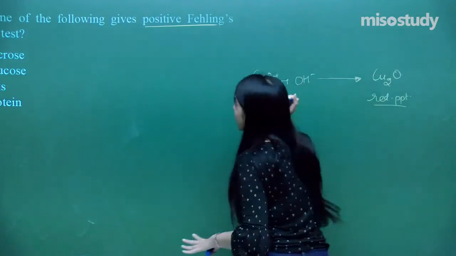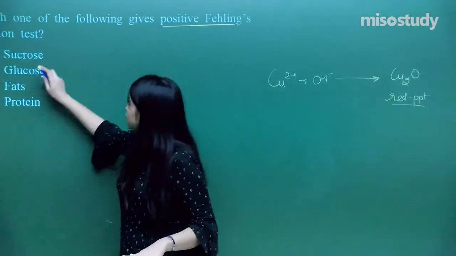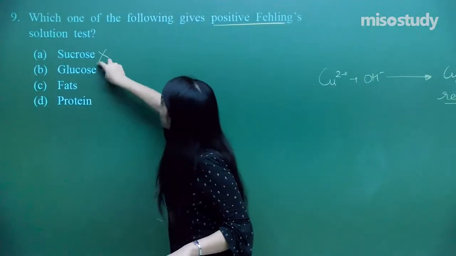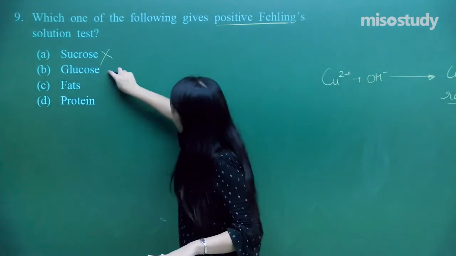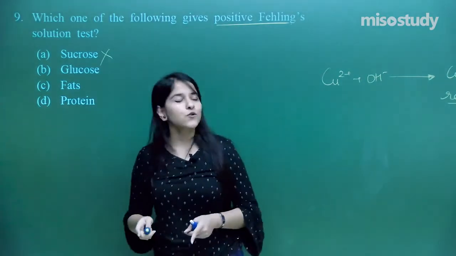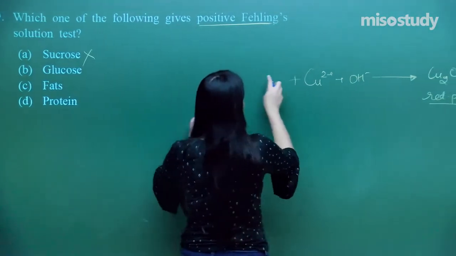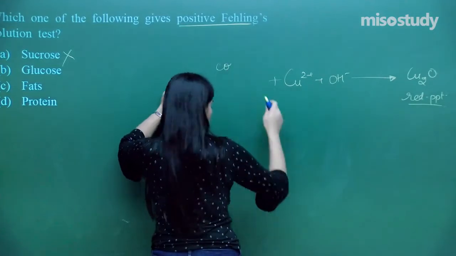So I need to have a proper reactant for that. Is it sucrose? No, because it is a non-reducing sugar. Is it glucose? Yes, definitely, it is glucose. So let us just have the structure for glucose. CHO.